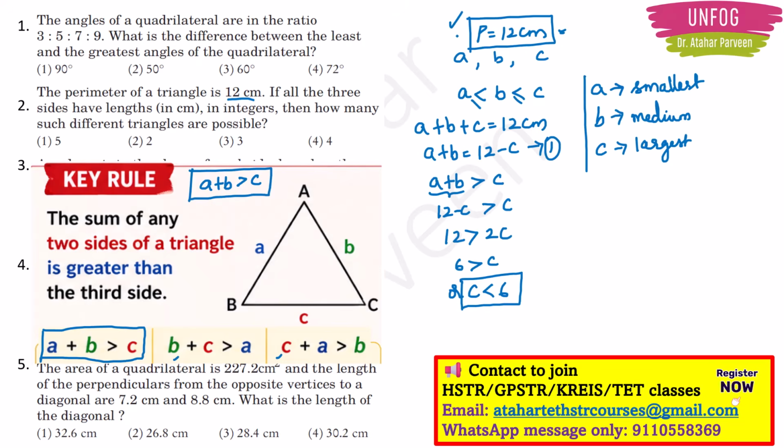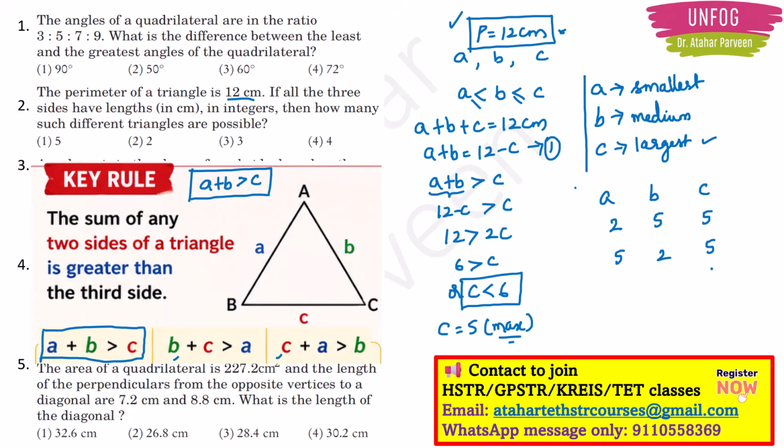First condition is that the perimeter should be 12 centimeters. Second condition is that c should be less than 6. Third condition is that c should be the largest side. Right. So now you can easily make the triangles. Now c is less than 6 means the maximum possible value of c is 5, right? So now I will write the possible values of a, b, c. If c is 5, b can be 5 and a can be 2, right? Like that only, a can be 5 and b can be 2, c will be 5 only.